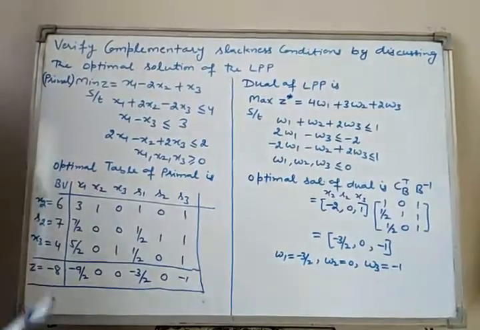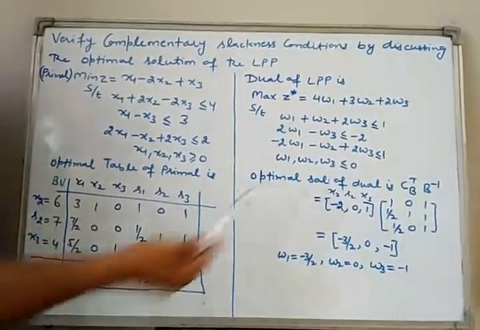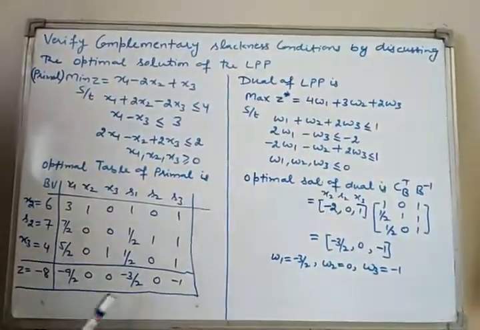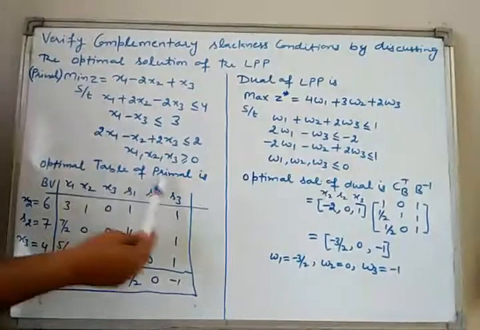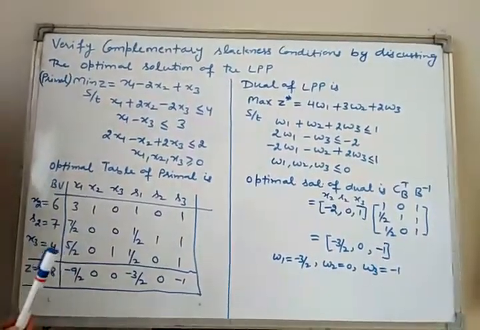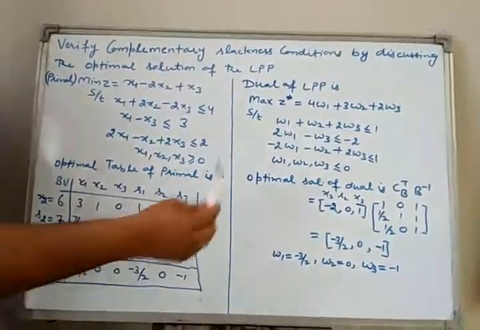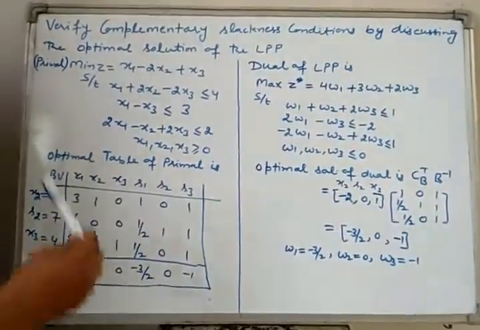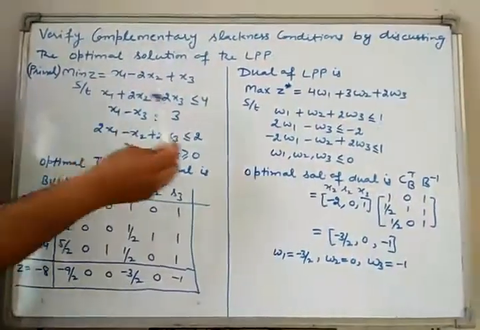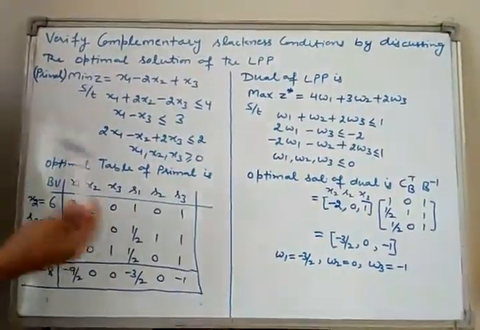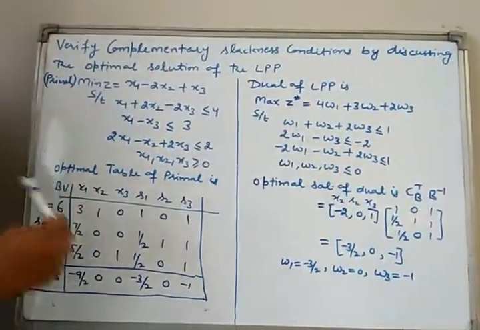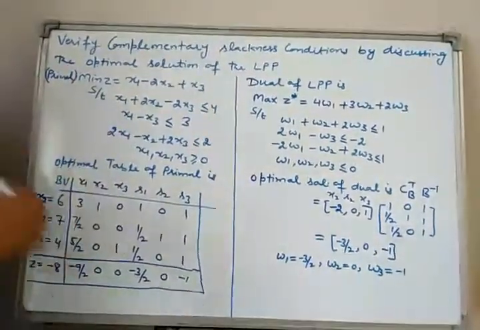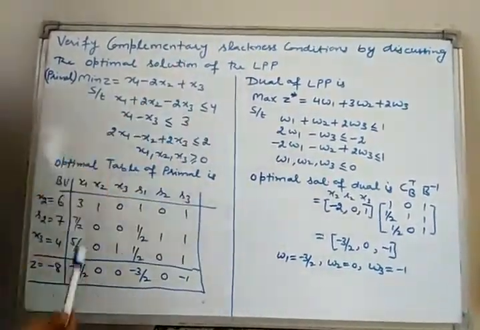We can find the optimal solution of dual either by this method, that is by taking CB transpose B inverse, or directly from the optimal table of primal. But the second method, in which we find the optimal solution of dual directly from the optimal table of primal, is different in case we add an artificial variable in the picture. How to find it in that case, I will discuss at the end of my video.